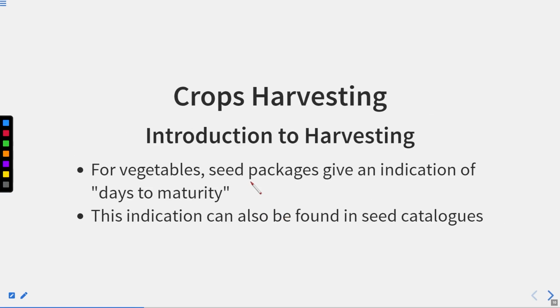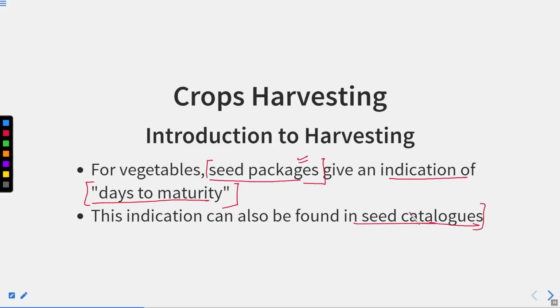Now if we talk about vegetables specifically, then seed packages give an indication of days to maturity, right? The package of the seed gives an indication of days to maturity, at what time it is going to mature. This indication can also be found in the seed catalog.